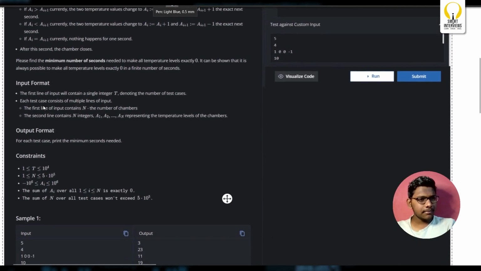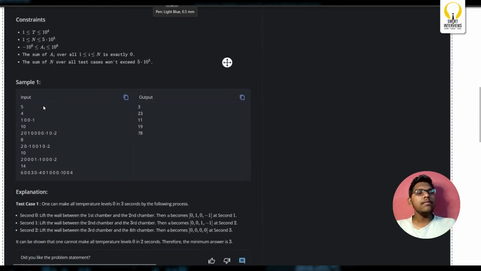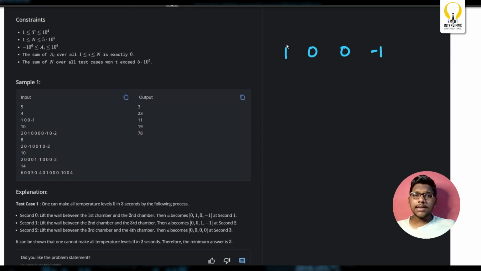Okay, got it. I'll just explain the problem statement, guys. We'll consider the first test case: 1, 0, 0, minus 1. Here a of i represents the temperature of water in the ith chamber.